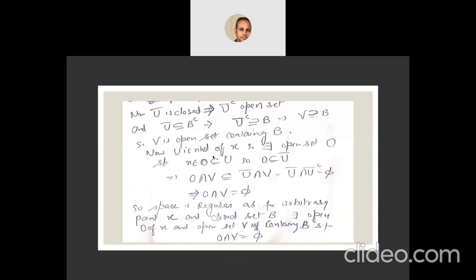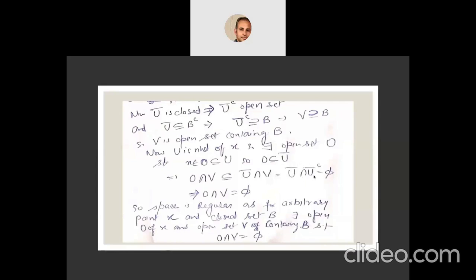Now U is a neighborhood of X, so there exists an open set O such that X belongs to O which is contained in U. So O is contained in U closure. If O is contained in U closure, then taking an intersection on both sides with B, O intersection B is contained in U closure intersection B. But here V is U closure complement, and clearly their intersection will be empty.